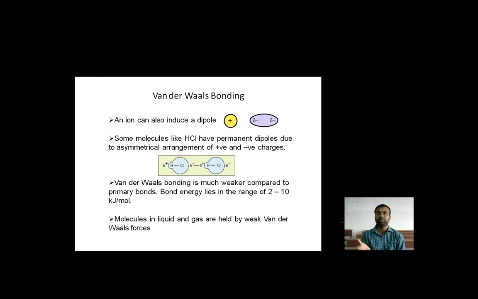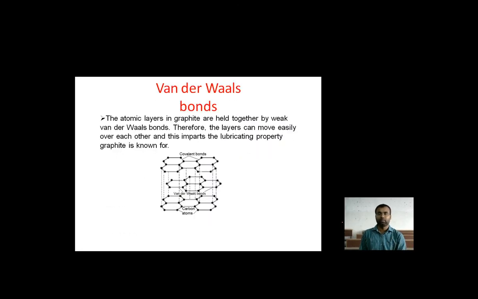Liquids and gases are held together by weak van der Waals forces, where the higher energy levels do not require strong bonding. That is how van der Waals bonding plays its role in liquids and gases, while the primary bond plays the vital role in solid materials. Van der Waals bonding plays a very material role in the liquid and the gas, not in the solid.